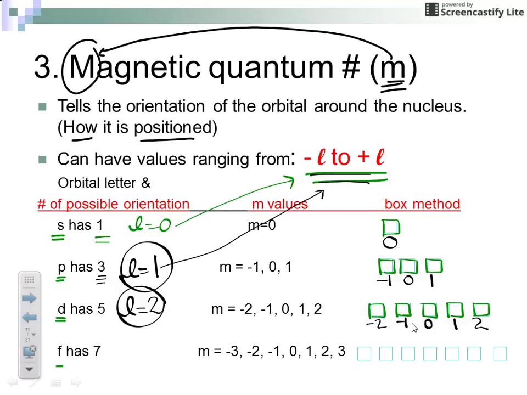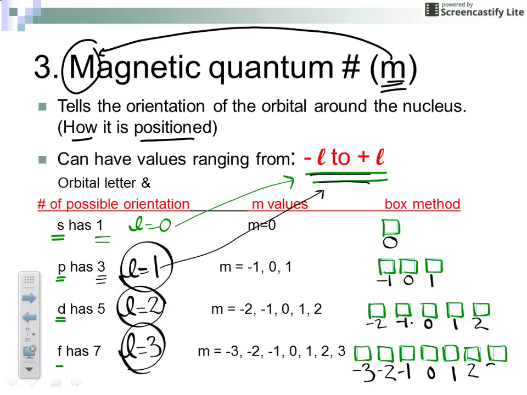Finally, f has 7 boxes. So you would draw your 7 boxes for your f orbital, 1, 2, 3, 4, 5, 6, and 7. And then, of course, you want to number your mailboxes again. Since an f orbital always has an L quantum number of 3, then you're going to number from negative 3 to positive 3. Negative 3, negative 2, negative 1, 0, 1, 2, and 3.